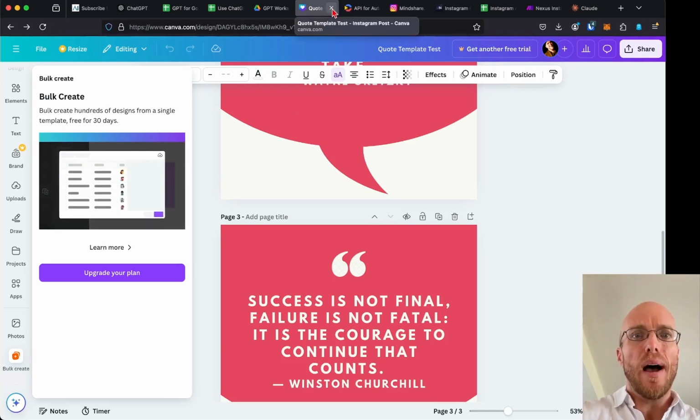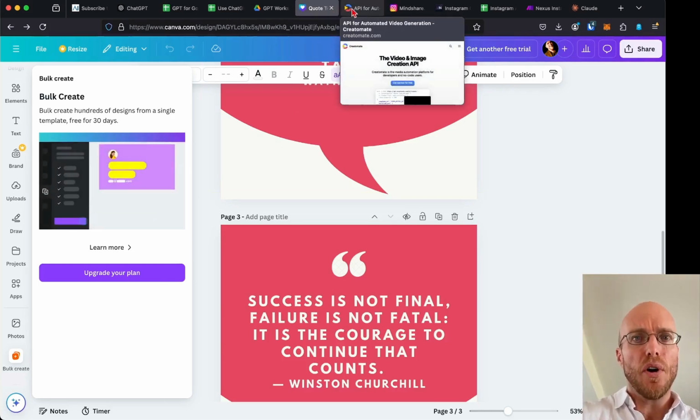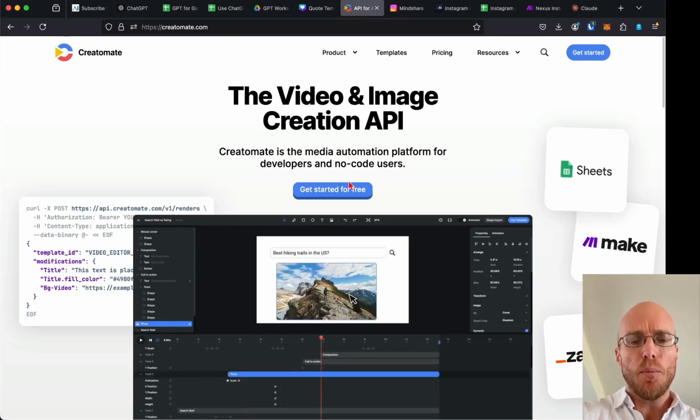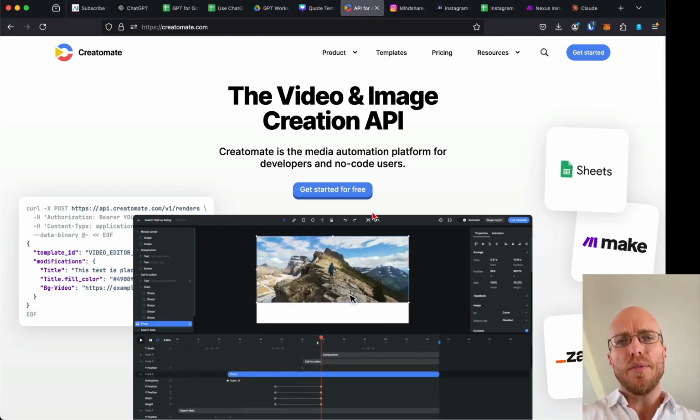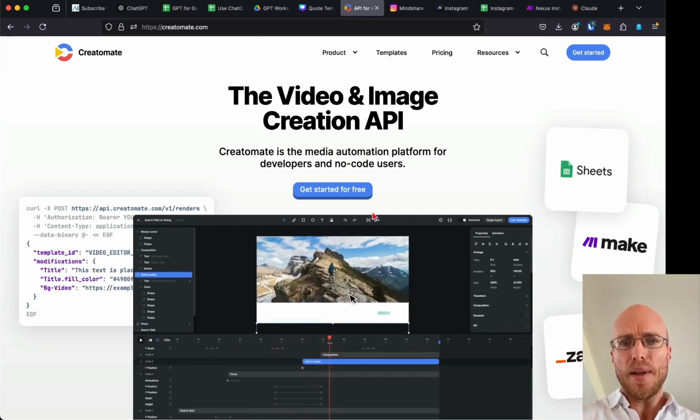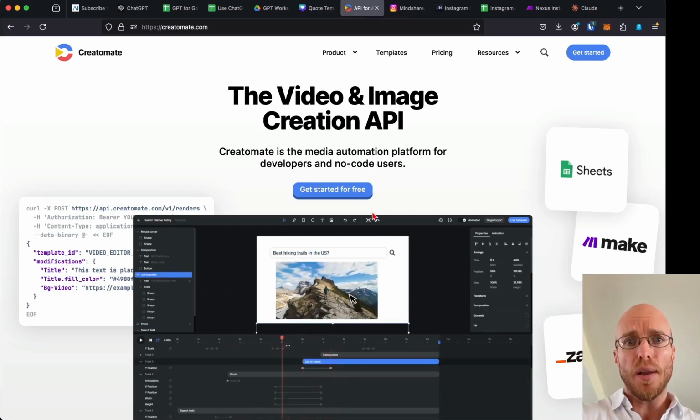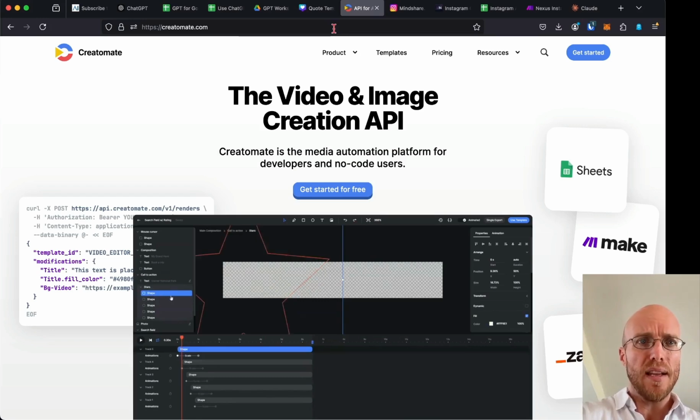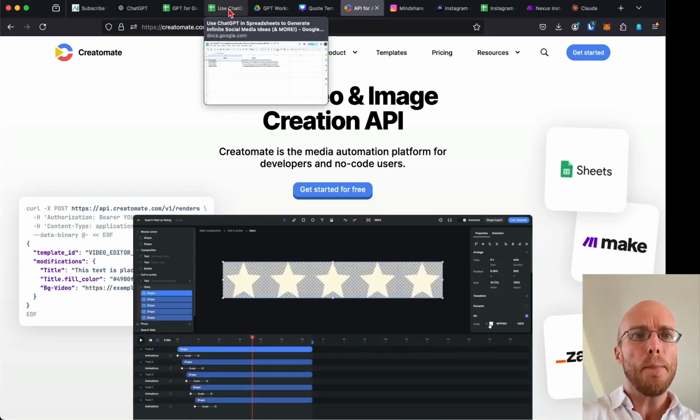Okay, however, we use something called Creatomate. It's a little more powerful. It also can work really well with video. It can work dynamically, and so we use it for completely automated stuff, which I'm going to show you at the end of the video, how powerful this can get.